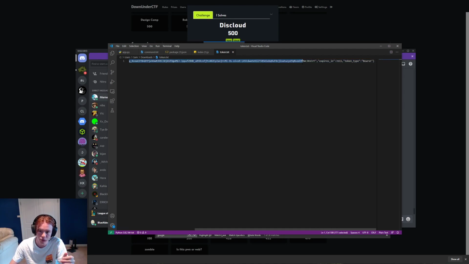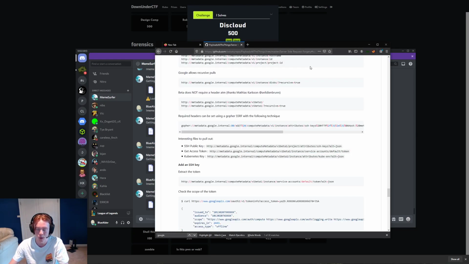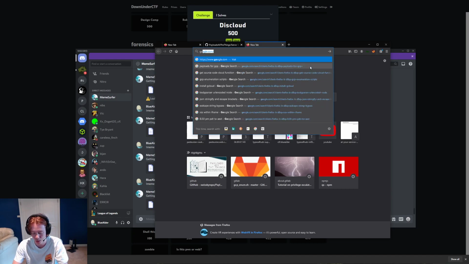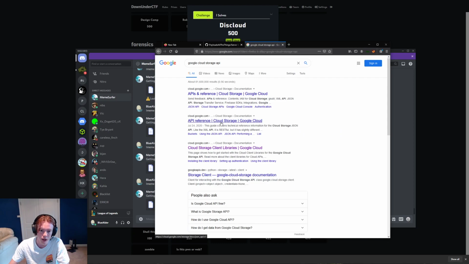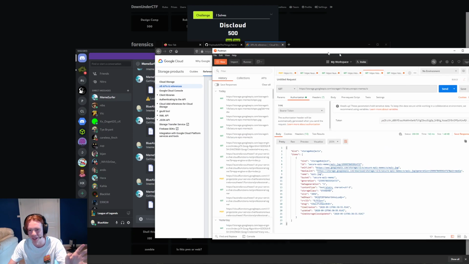So if we copy this token, how do we use it? Now this token we can actually use to interact with the Google Cloud API. So if we look up the Google Cloud Storage API, you can look through all this documentation. I've already got it set up here.